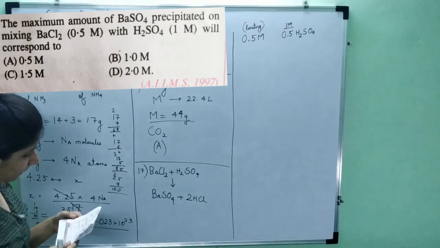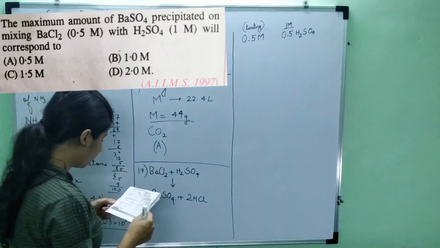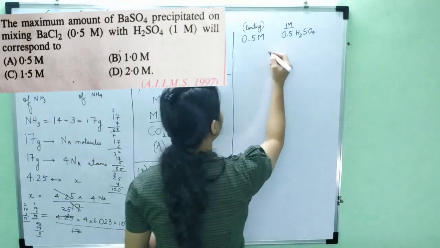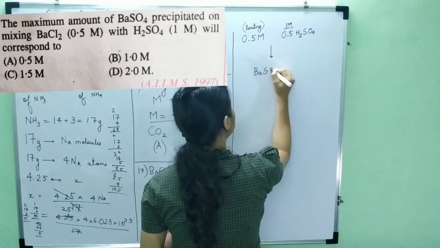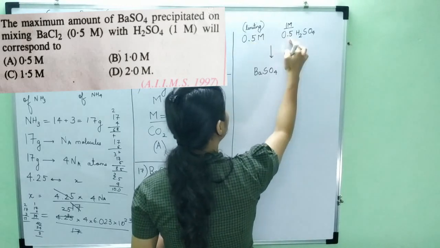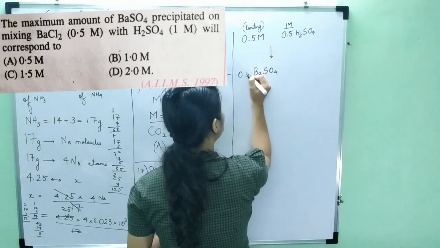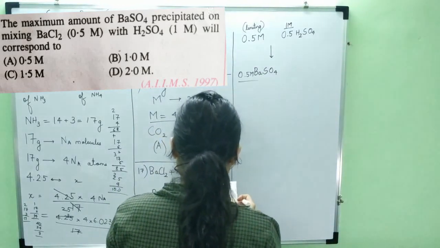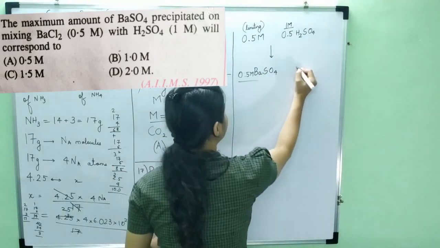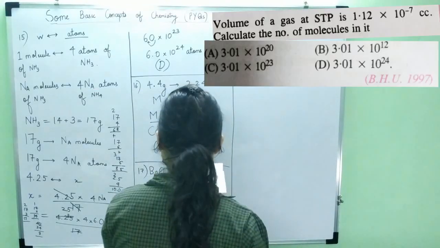But they have asked the amount of barium sulfate. So barium sulfate also has the same stoichiometry. So 0.5 will react and give us 0.5 molar. So the answer will be 0.5 molar, which is option A. Let's get to the next question.